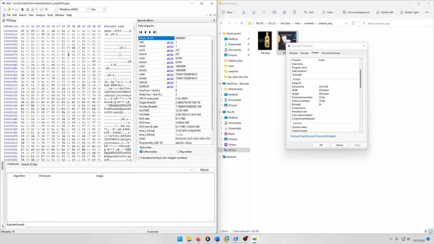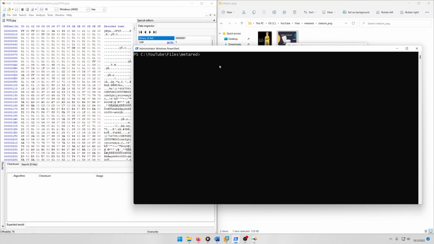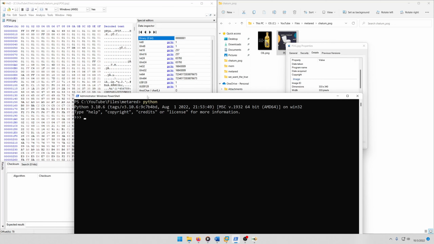So we just need to find wherever in this hex that 333 and 340 are represented, and then change the height or width value accordingly. So we can easily do that just by running Python. We need to convert 333 to hex. So that ends up being 0x14D, which is the same thing as saying 0x014D. And then we can do 340 as well, which is 0x0154.